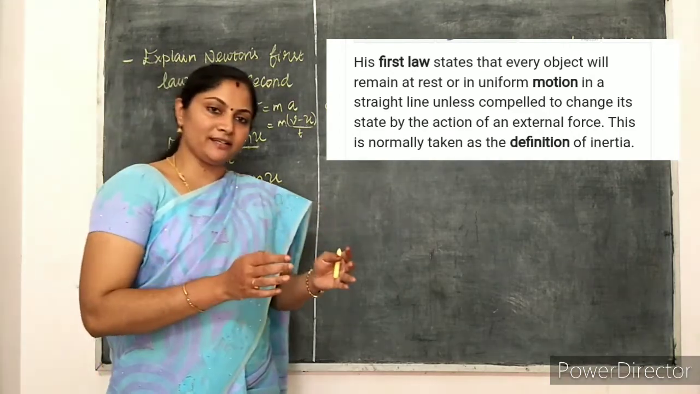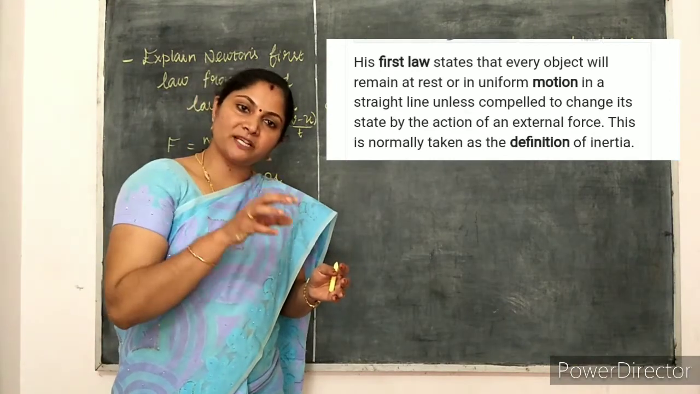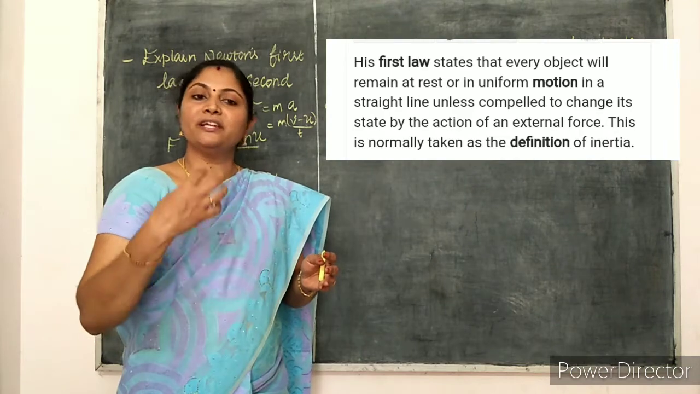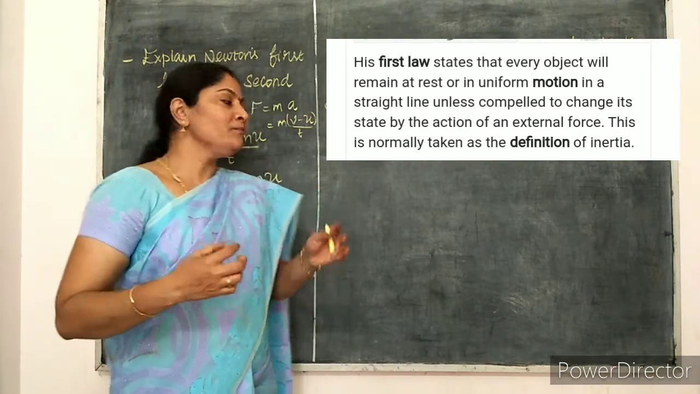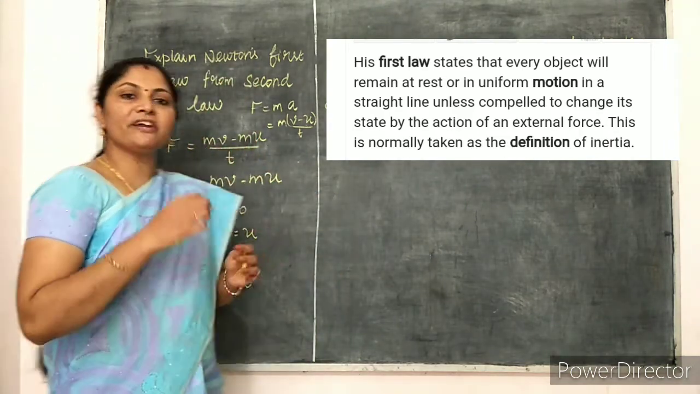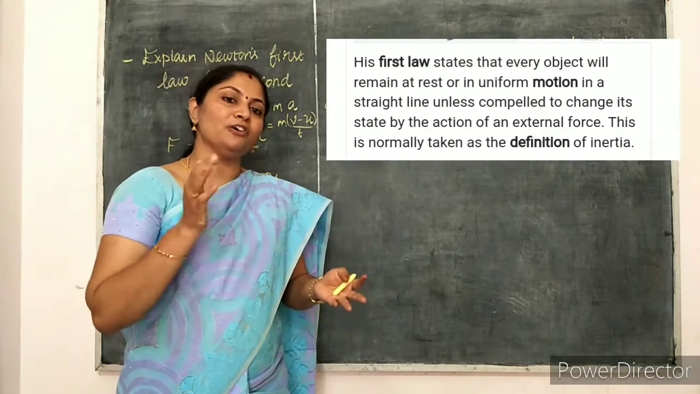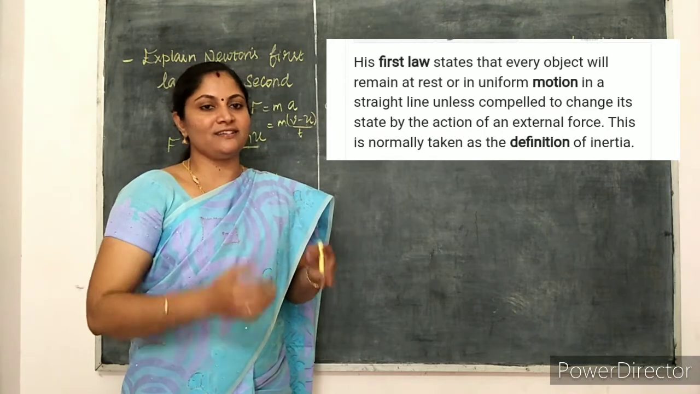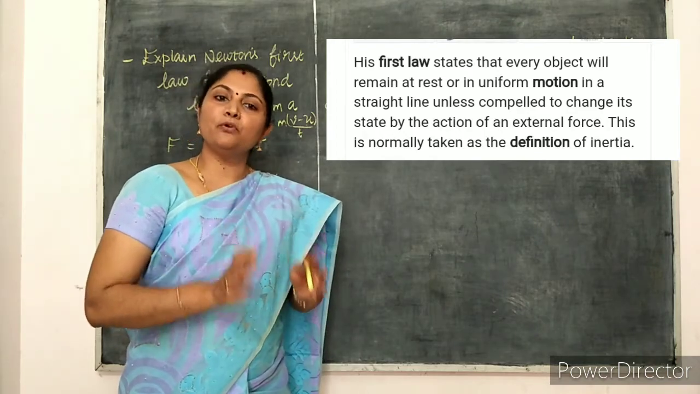ஒரு object restல இருக்கு, எந்த external force அந்த object மேல act ஆகல, initial velocity is 0. So initial velocity and F is 0 னு second lawல substitute பண்ணோம்னா final velocity 0 ஆயிடுது. அதாவது object will not move, continues in its state of rest. That only we proved in this part.